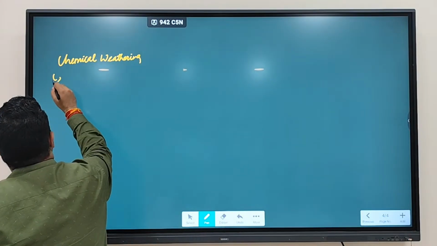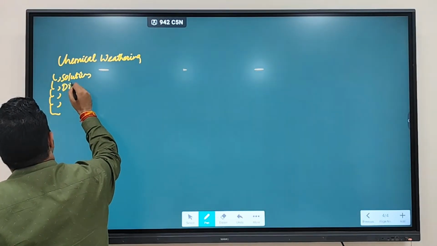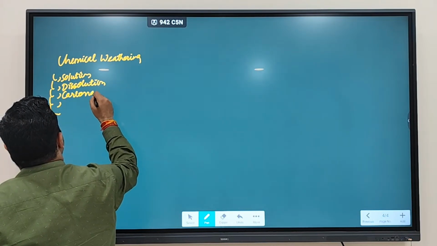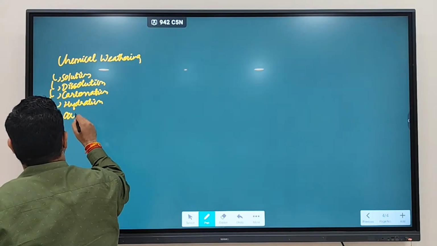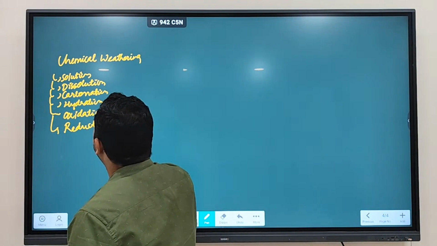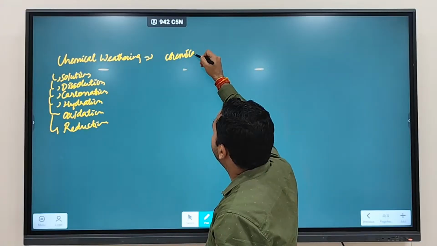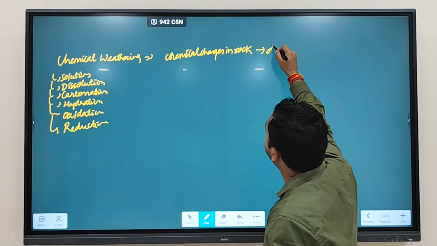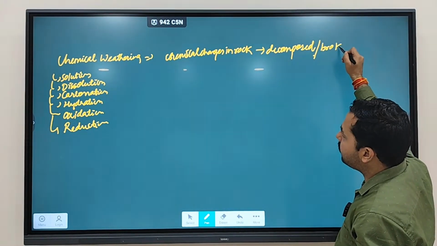And we have divided chemical weathering into how many parts? Solution, dissolution, carbonation, hydration, oxidation, and reduction. So those are the types. So chemical weathering, why does it occur? This type of weathering occurs due to chemical changes in rocks. When chemical changes in rocks are happening, rocks are getting decomposed, broken down, and such type of weathering is referred to as chemical weathering.